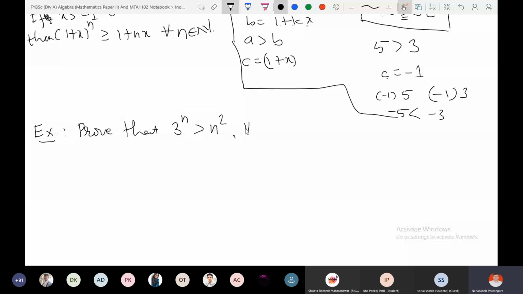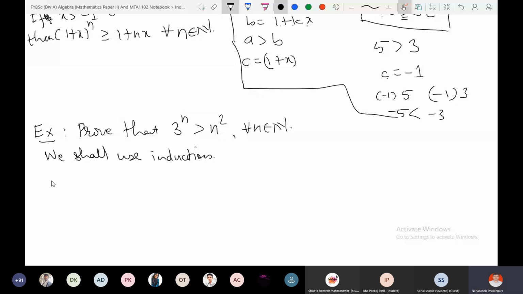Right. Of course the statement is about natural numbers. We want to prove that it is true for all natural numbers. So we shall use induction.